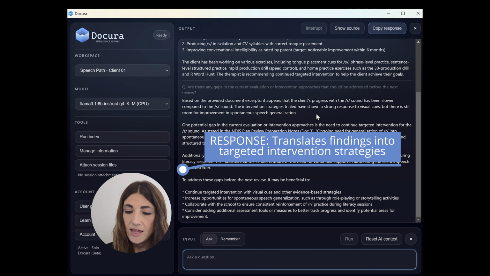Design an 8-week therapy block targeting spontaneous R generalization with different exercises that progress each week. To design an 8-week therapy block, I'll follow a structured approach based on the provided excerpts and recent conversational context. We've already established goals for producing R in initial word position and improving conversational intelligibility. We can focus on designing exercises that progress each week to support spontaneous generalization.